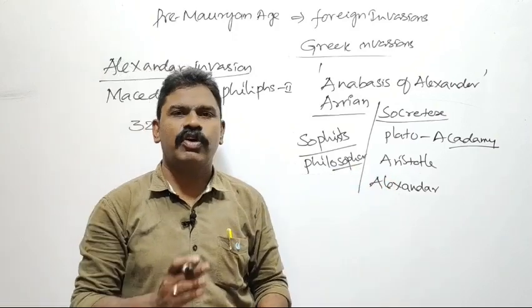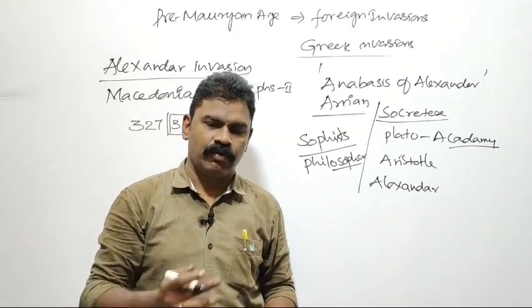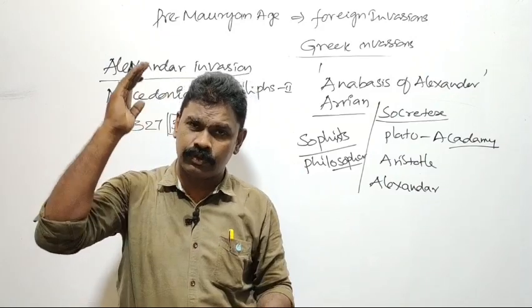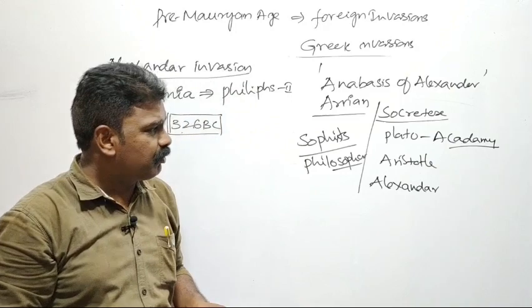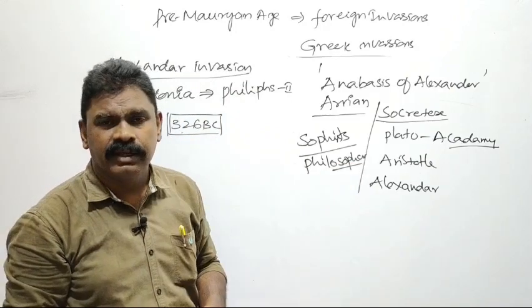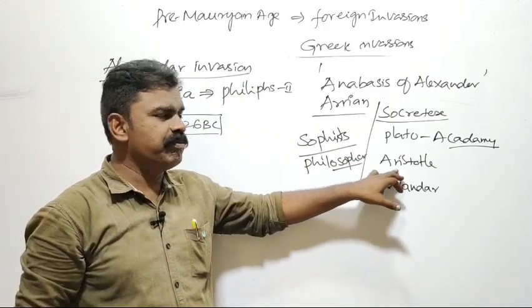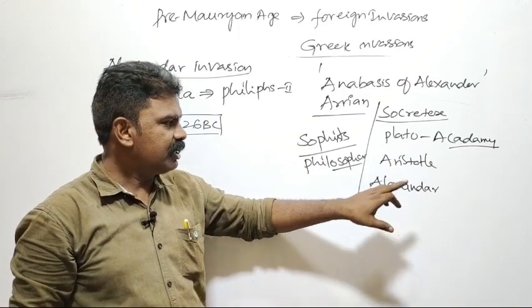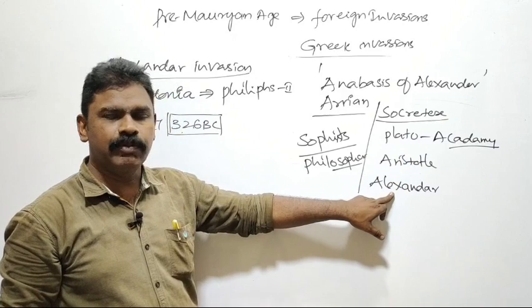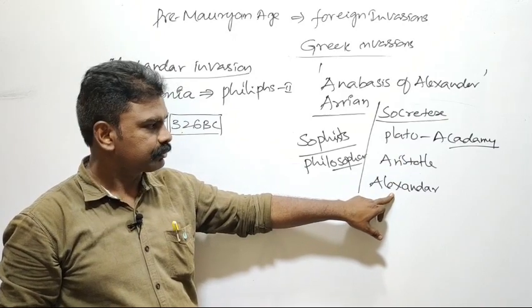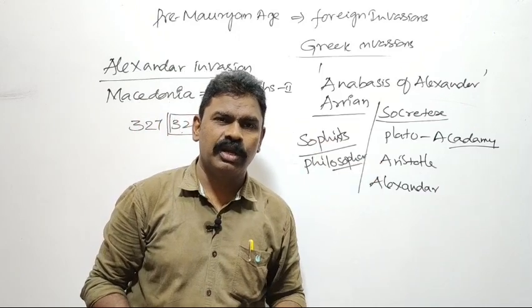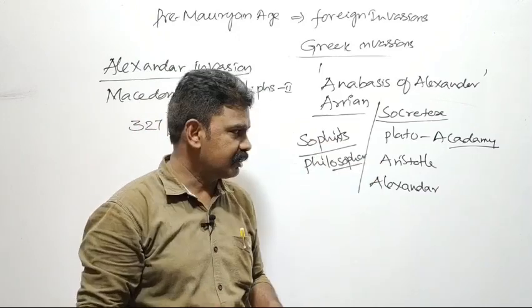Aristotle was the father of many subjects. Father of geography, father of science, father of political science. He was the father of several subjects. Aristotle's disciple was Alexander. You can guess what comes next.